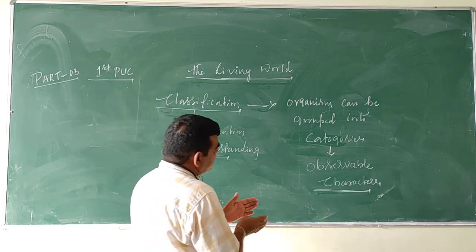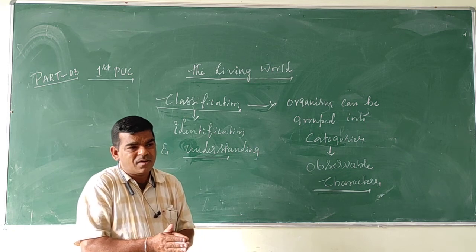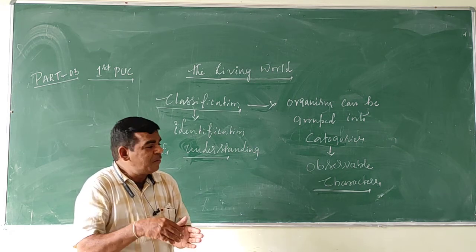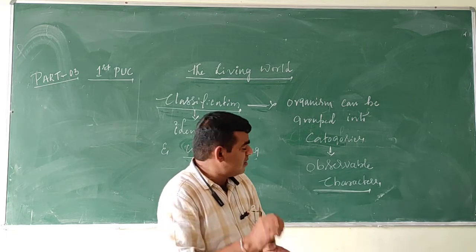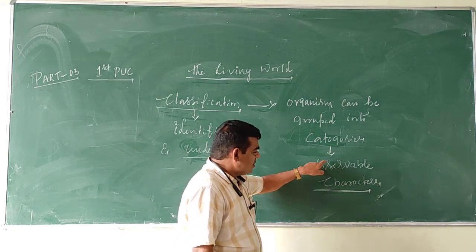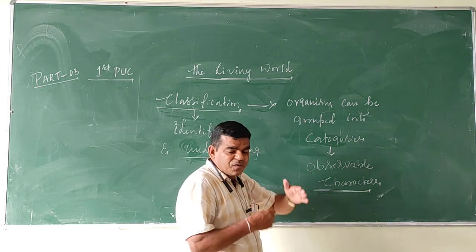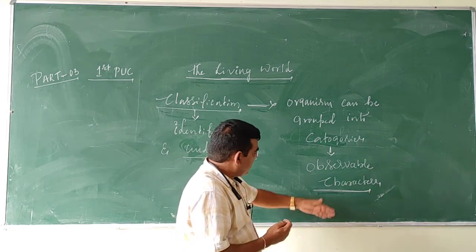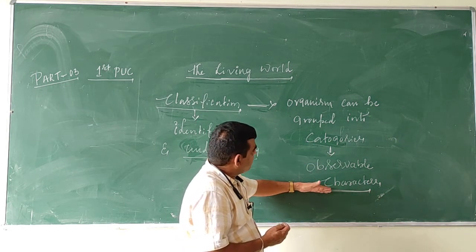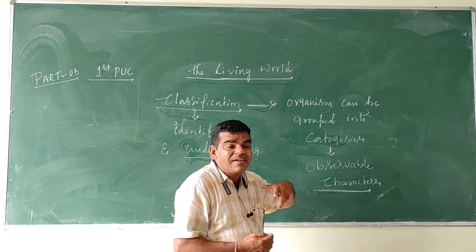Organisms are grouped into different categories. These categories are made by easily observable characters of an organism. You can observe the characters of the organism, and based on these characters, the organism can be grouped into different categories.